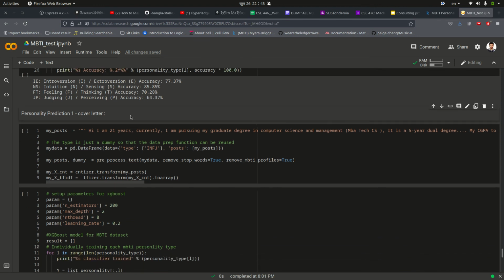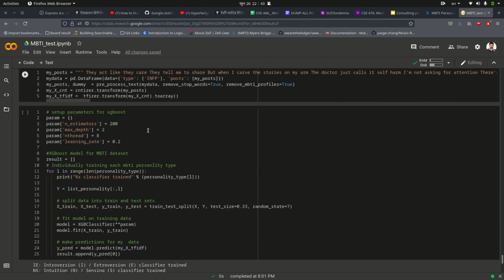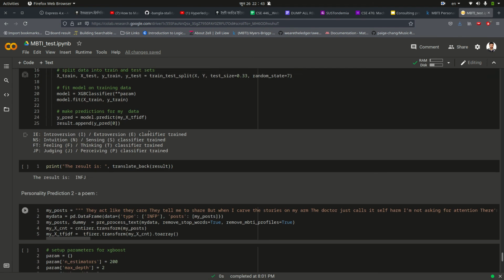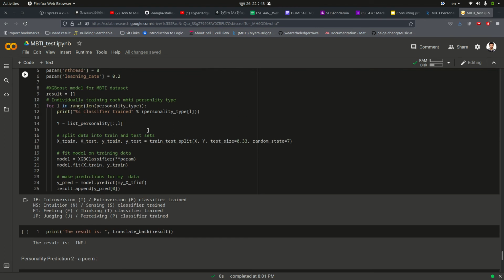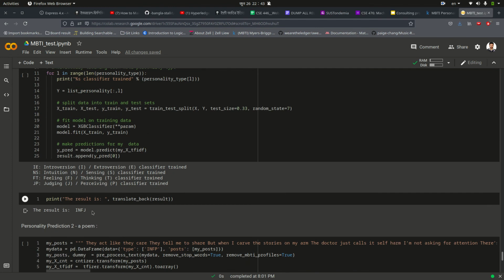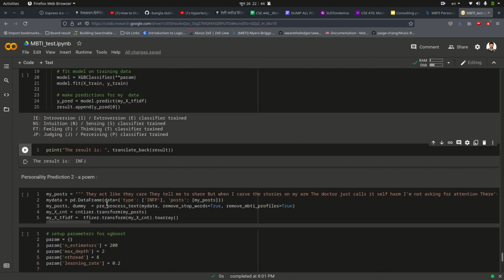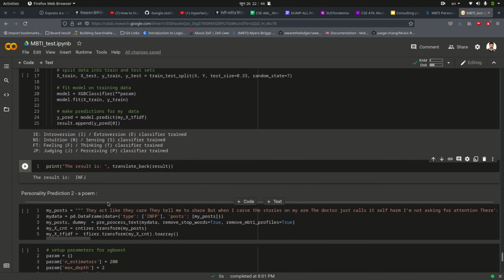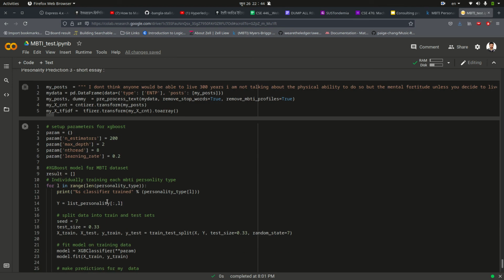And lastly, I have evaluated our model's accuracy with some examples. It was a cover letter example, a poem example, and an essay example, and the model detected the personality type after evaluating the models, and here it is.